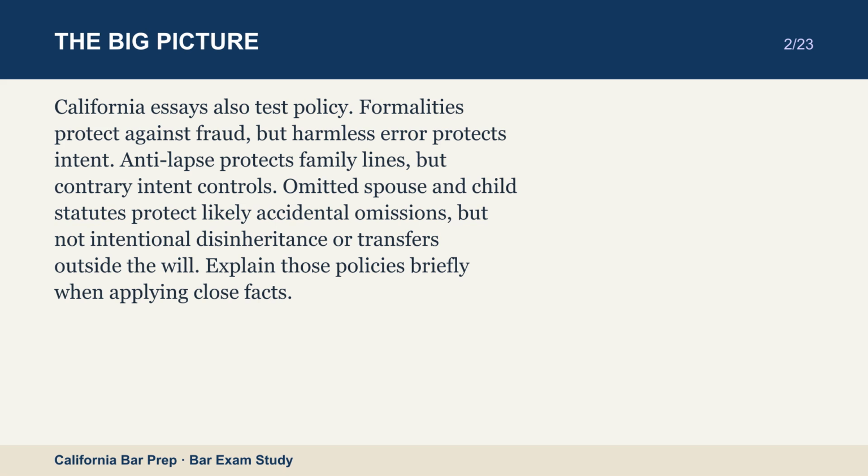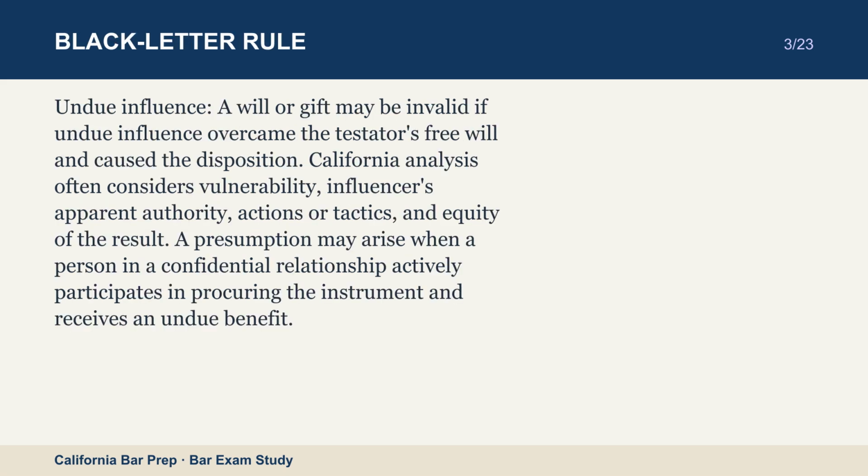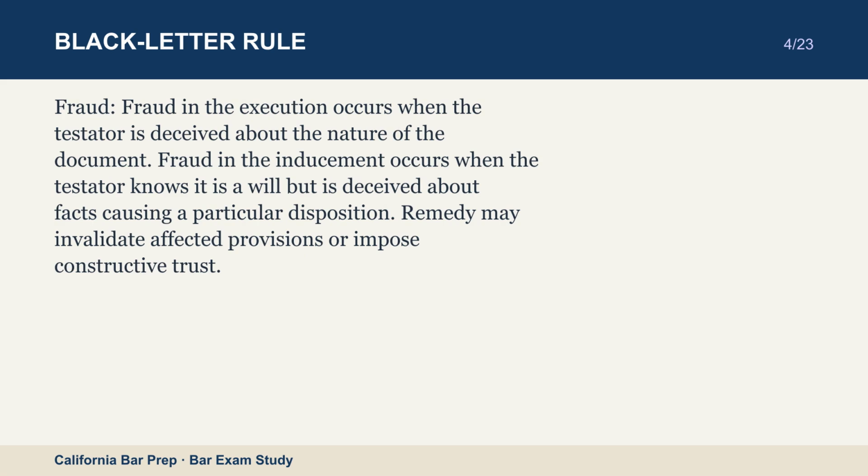Undue influence. A will or gift may be invalid if undue influence overcame the testator's free will and caused the disposition. California analysis often considers vulnerability, influencer's apparent authority, actions or tactics, and equity of the result. A presumption may arise when a person in a confidential relationship actively participates in procuring the instrument and receives an undue benefit.